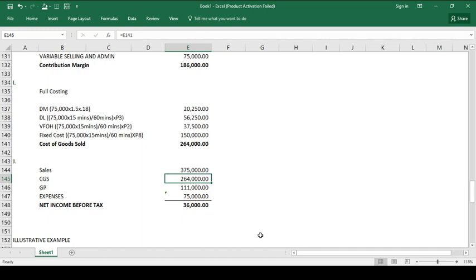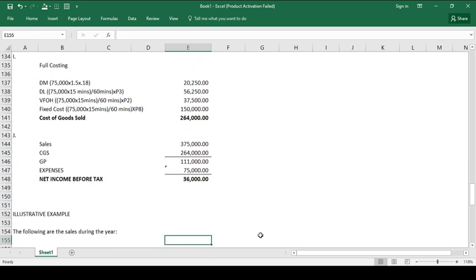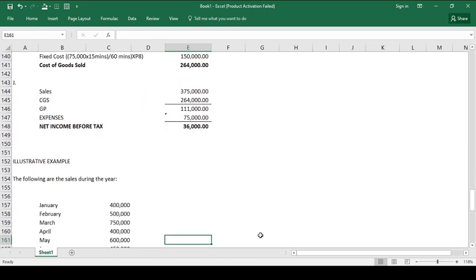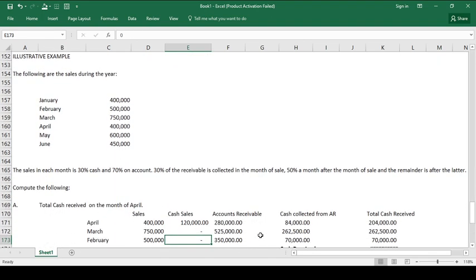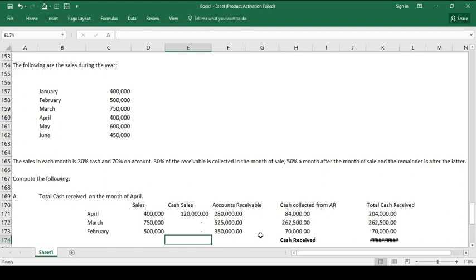Another illustration that I prepared, related to this, is the cash collection and cash payment. So, I prepared one problem for that. However, whether it is collection or sales, we will have the same approach. Okay? So, let's begin. How did I compute the requirements?